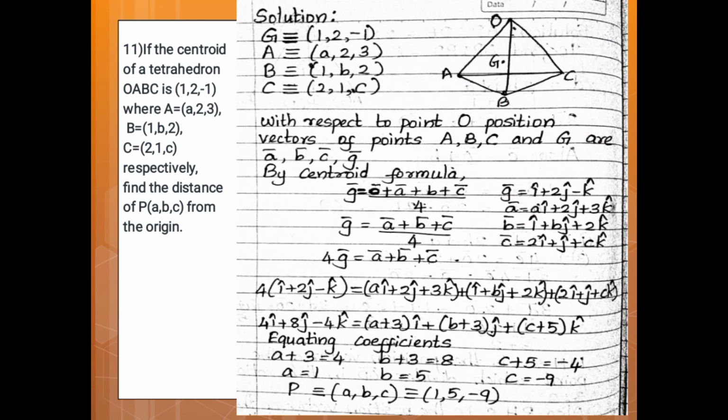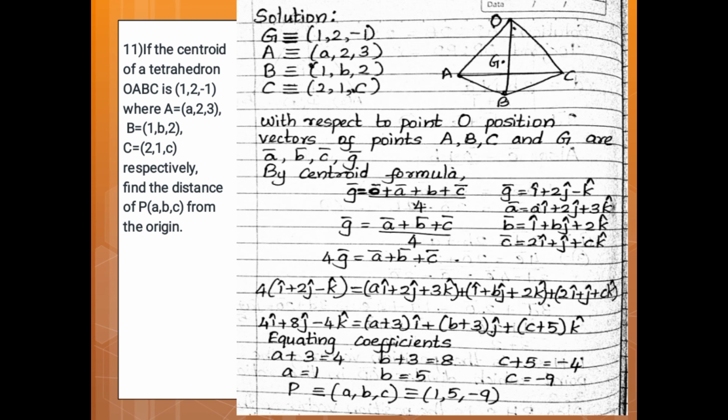Now 11. If the centroid of a tetrahedron OABC is (1, 2, -1), where A is (2, 3), B is (1, b, 2), C is (2, 1, c) respectively, find the distance of P, that is ABC, from the origin. Okay, so first we will see what we have to find.